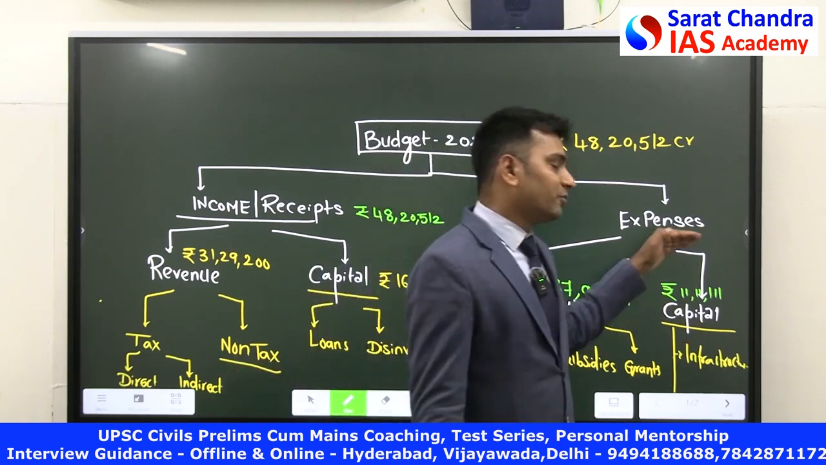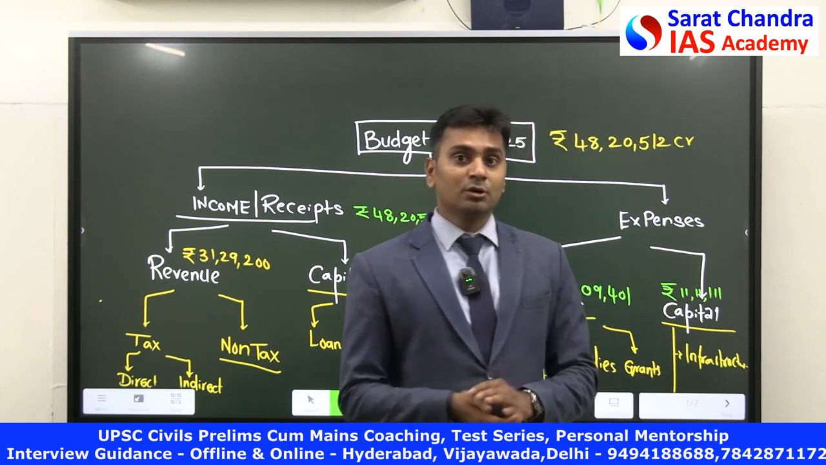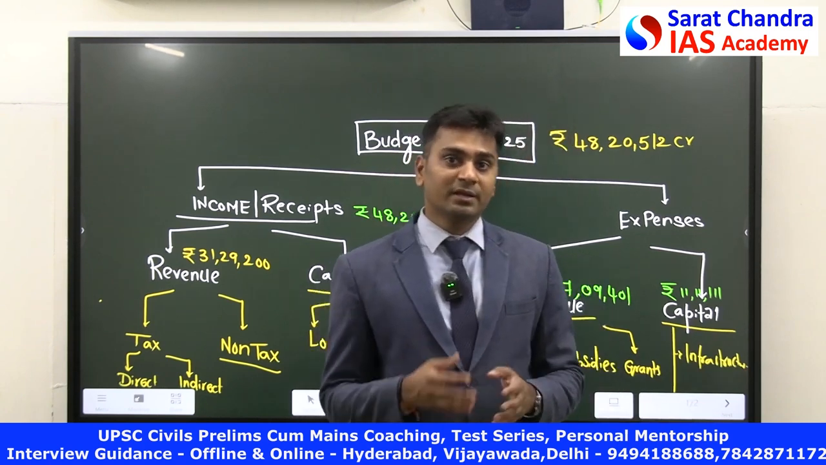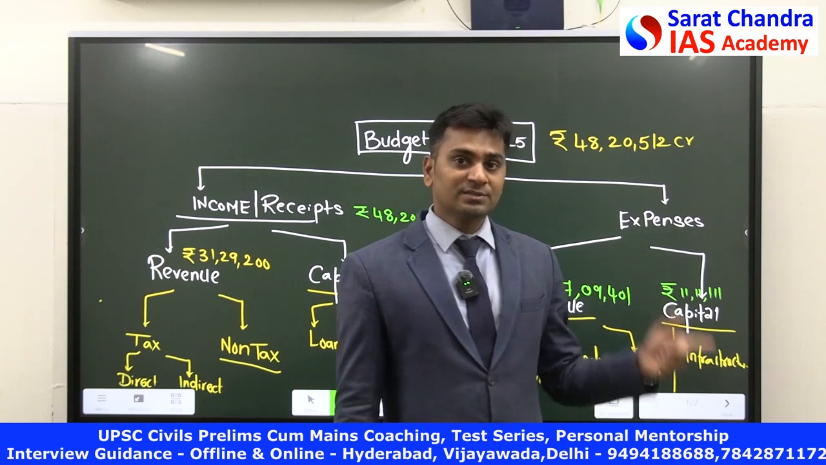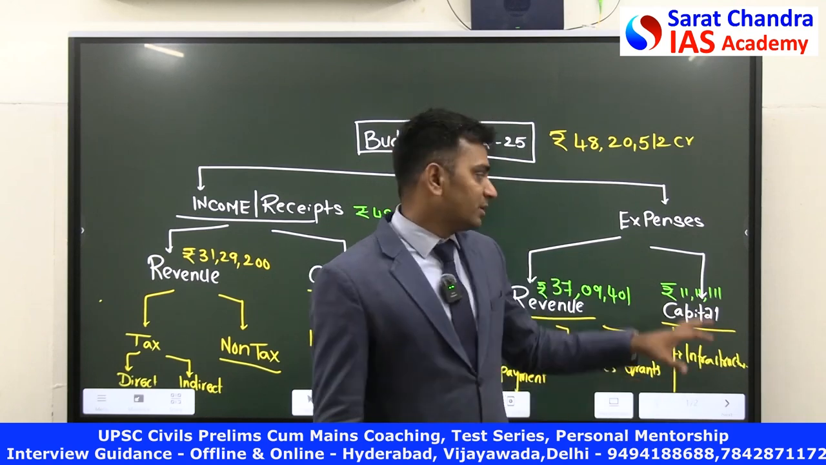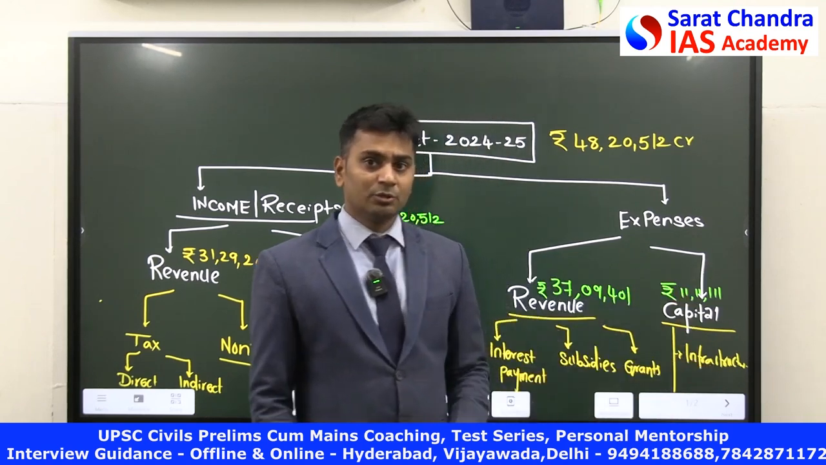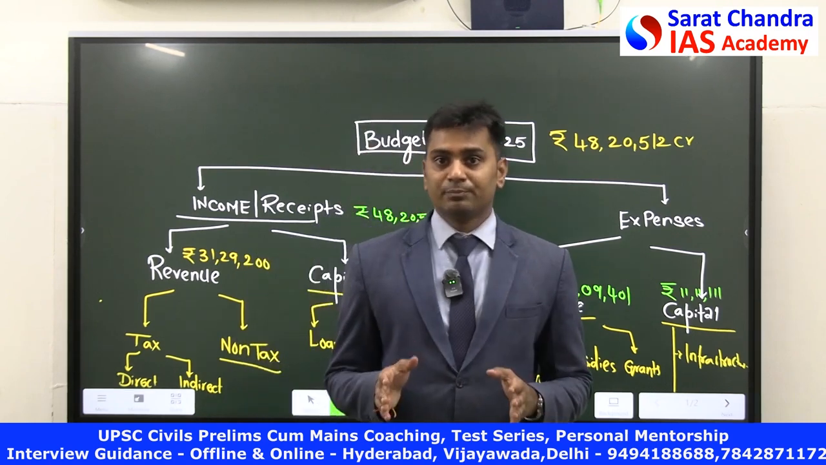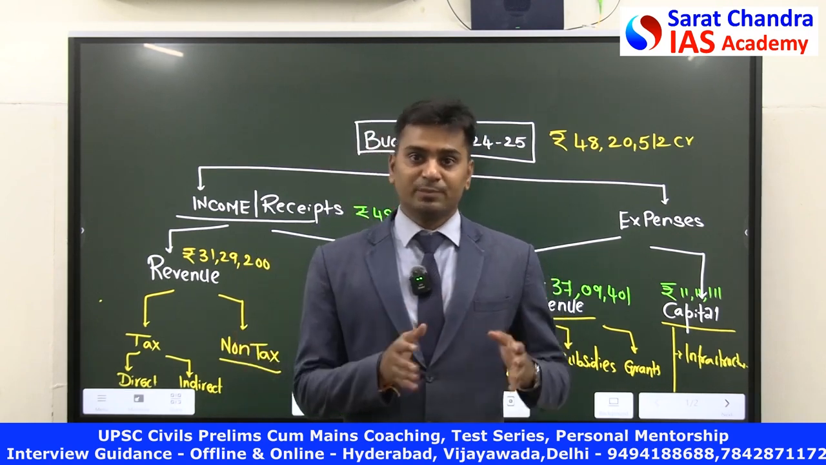On the other side, if you look at the expenditure on capital assets, you have something like creation of capital assets as well as reduction of debts. Both come under capital expenditure. So this is called budget. This is called budget: income, expenditure.